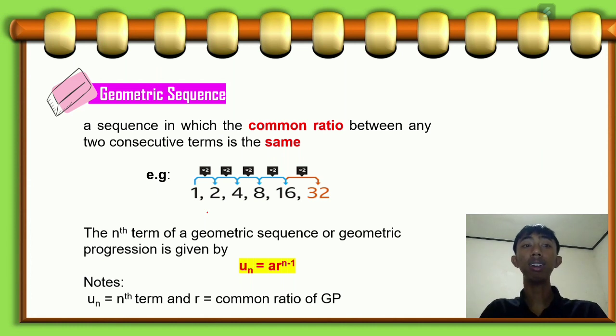Then, to find the nth term of the geometric sequence or geometric progression, we can use this formula. Un, or the nth term, is equal to a times r to the power n minus 1, where Un is the nth term and r is the common ratio of the geometric progression.